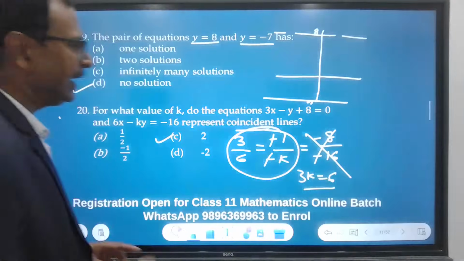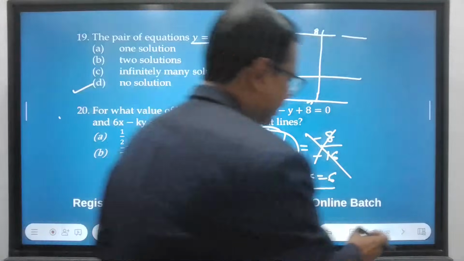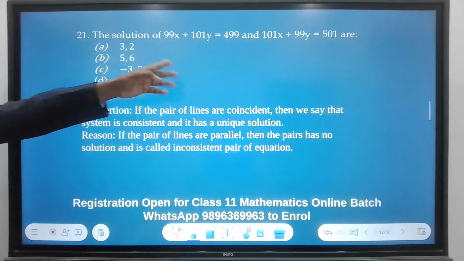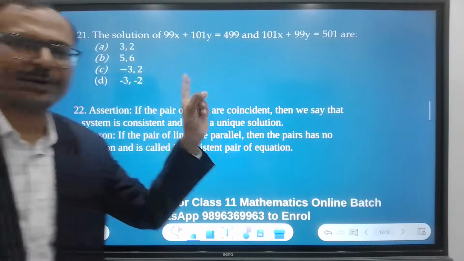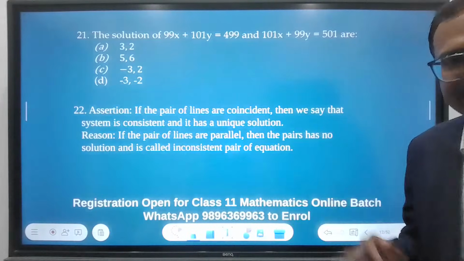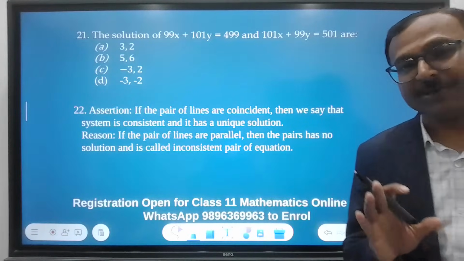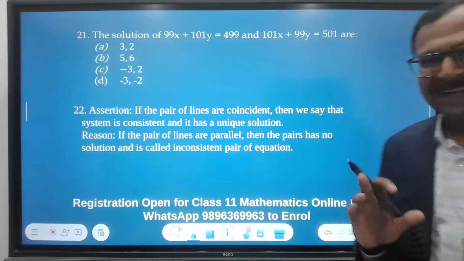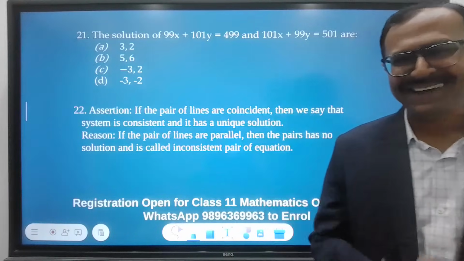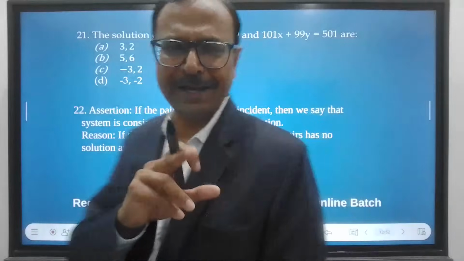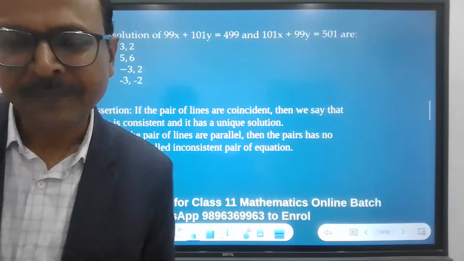Let's have the next questions, 21 and 22. Can you answer this question? Let me see how much time you are going to take to answer question number 21. The solution of 99x + 101y = 499 and 101x + 99y. That sounds like a big question, right? And it is so easy. Just try. I'm sure so many of you will answer it very quickly.